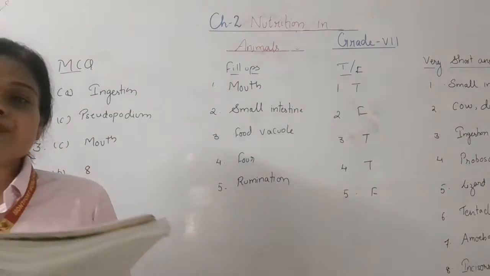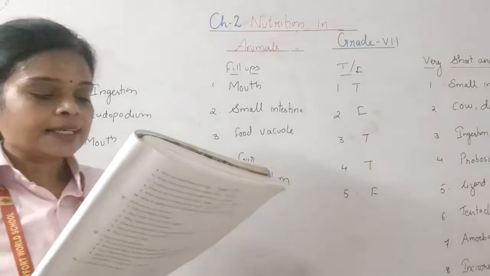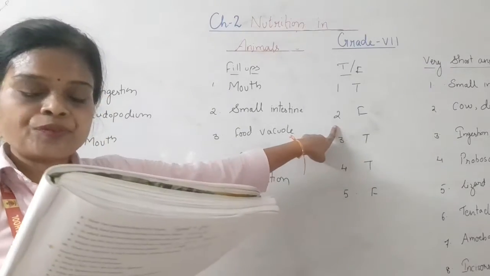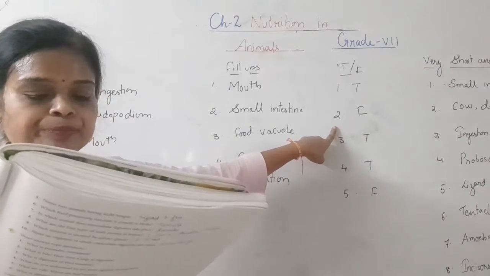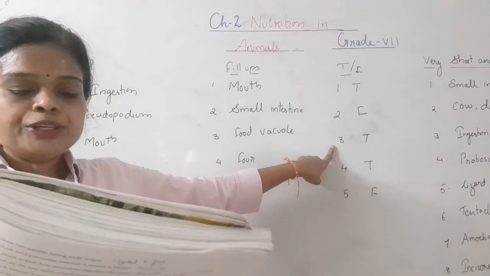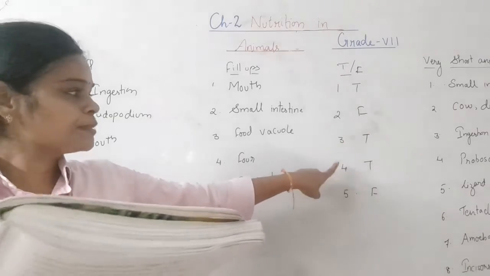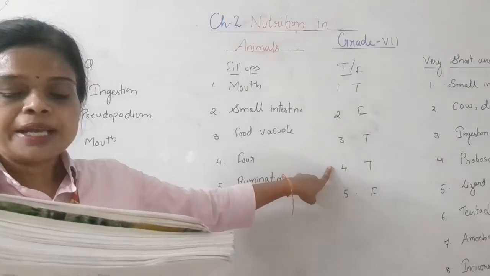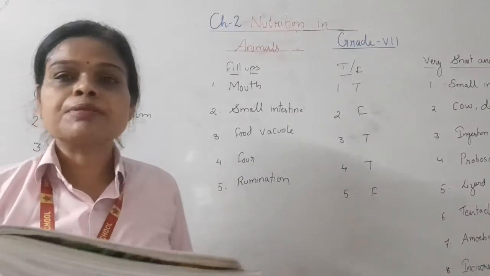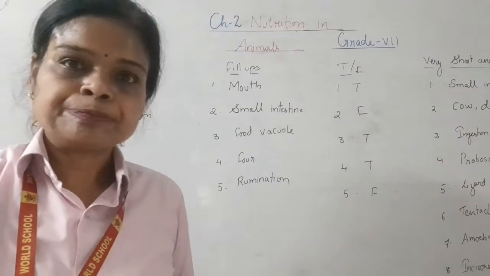Canine teeth are used for tearing food. True. Next, hydra traps the food with the help of a sticky tongue. No, it's false. They don't have a sticky tongue. Salivary glands are situated in the mouth. Yes, it's true. In humans, extracellular digestion takes place in the alimentary canal. Yes, it takes place in the alimentary canal. Bile helps in the digestion of carbohydrates. No, false. Bile does not help in the digestion of carbohydrates.